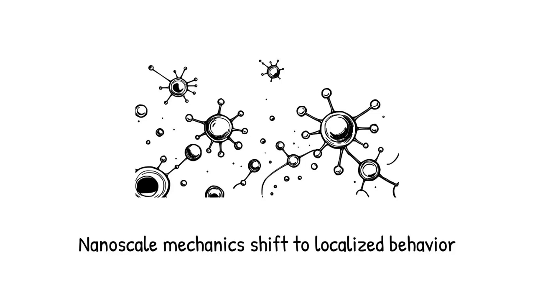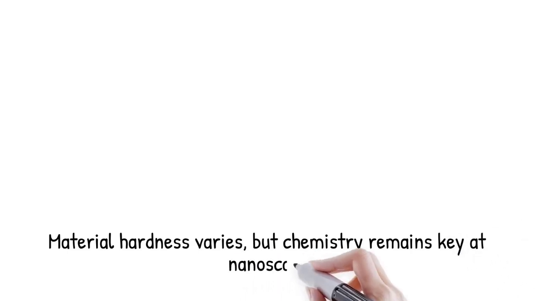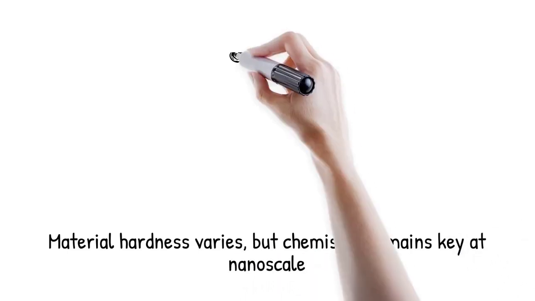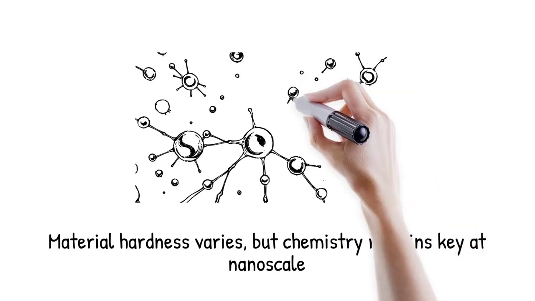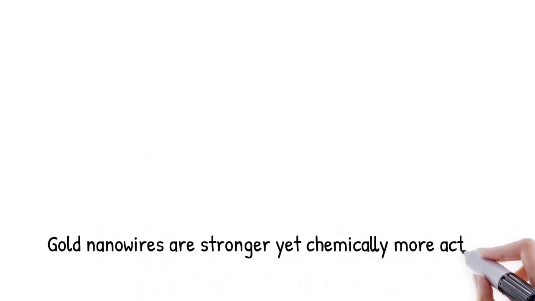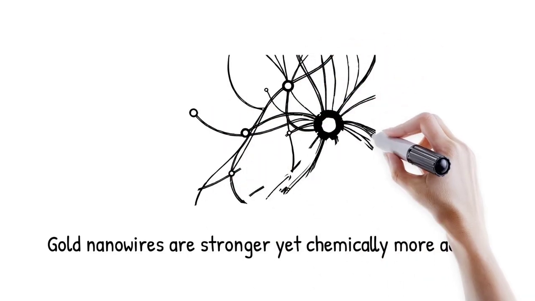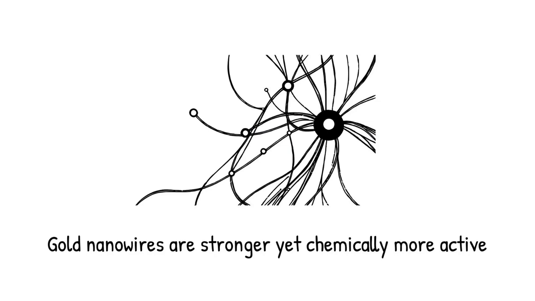Yet these shifts are less impactful than chemical reactivity changes since few nanosystems are used structurally at their scale. Chemical behavior dominates because reactions can occur regardless of long-range order. Gold becomes stronger in nanowire form but is chemically much more active. Like removing bricks from a wall, its ability to carry load changes, but if it's soaked in acid, it dissolves regardless.